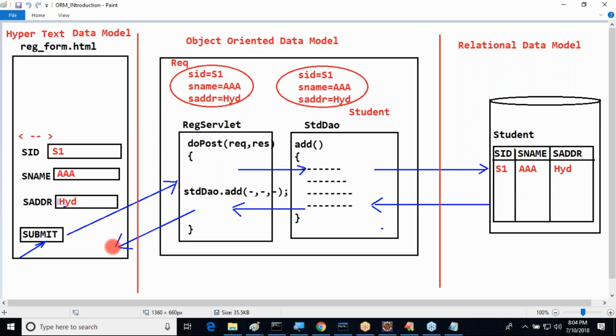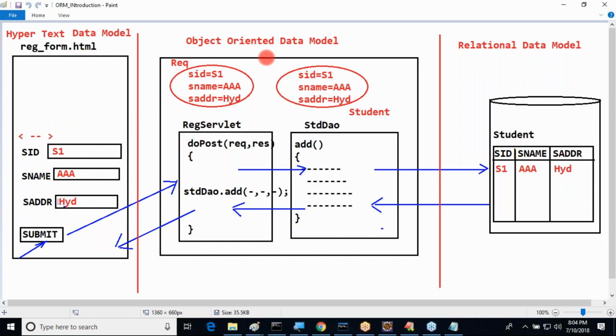Data is represented overall in three models. What are the three models of this data actually? The first one is the hypertext data model, the text data model. This is textual data, so here we are providing data as textual data in the hypertext data model.